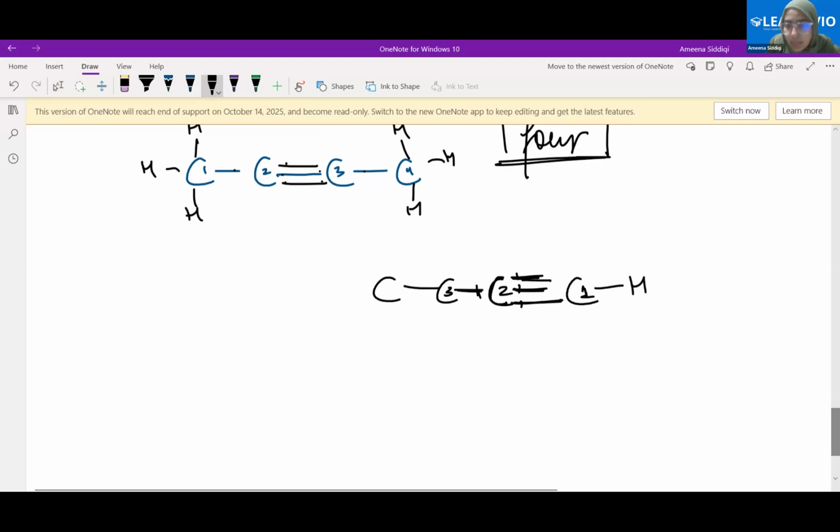The third one, how many bonds does it have? 2. Good. How many does it need more? 2. We can attach 2 hydrogen atoms. Now it's 4 bonds. Are there? 1, 2, 3, 4. The fourth carbon atom? 3, right? It needs 3 more. It just has 1 bond. Correct?